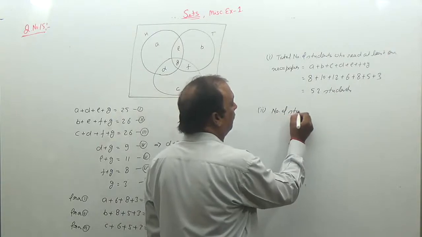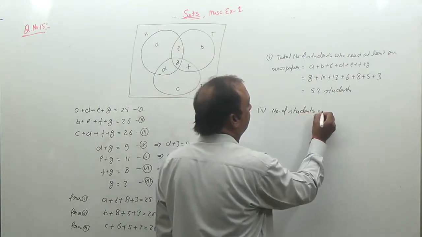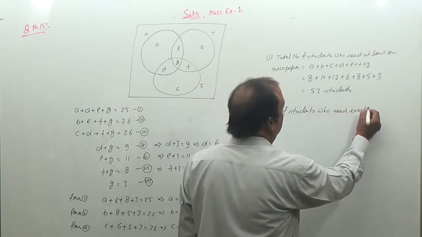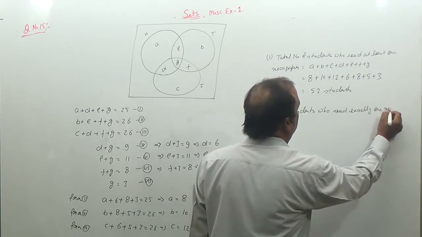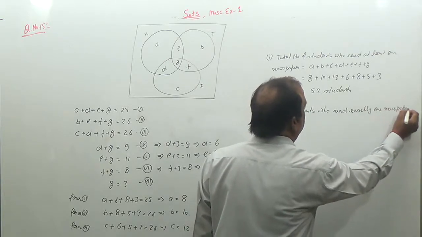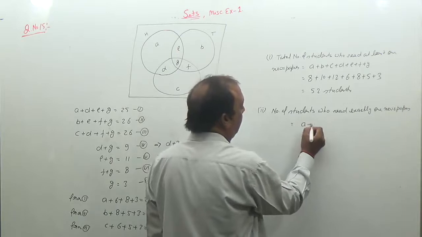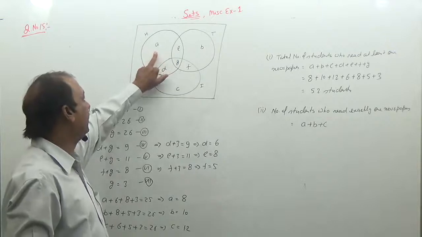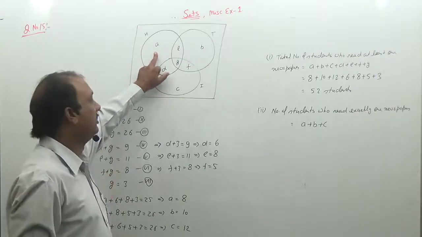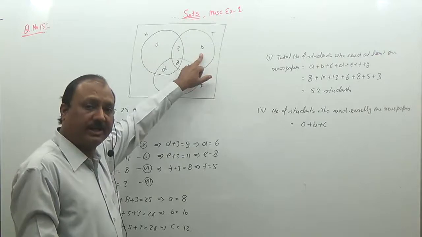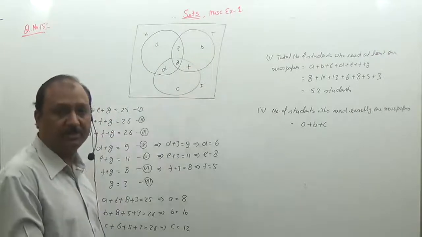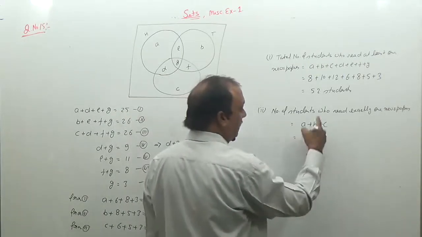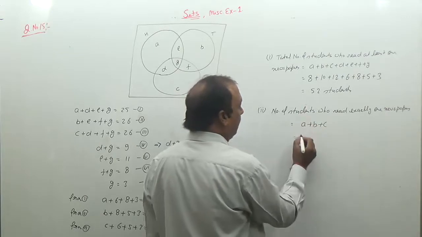Number of students who read exactly one newspaper are A plus B plus C. That is, A are those who read exactly one newspaper H, B are those who read only newspaper T, and C are those who read newspaper I only. So these are the total number of students who read newspaper H, I or T and only one newspaper.